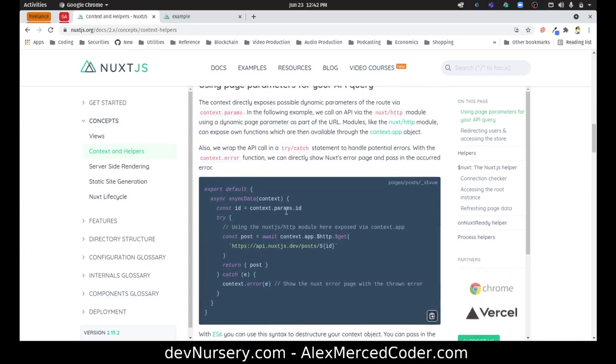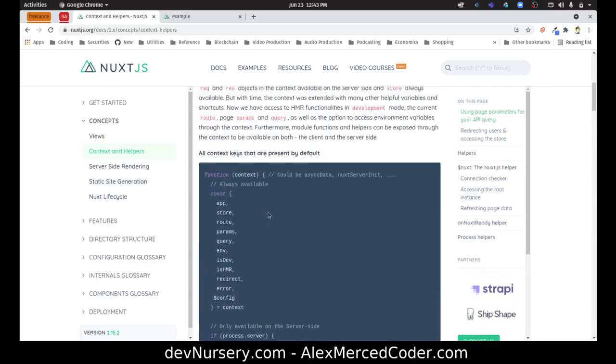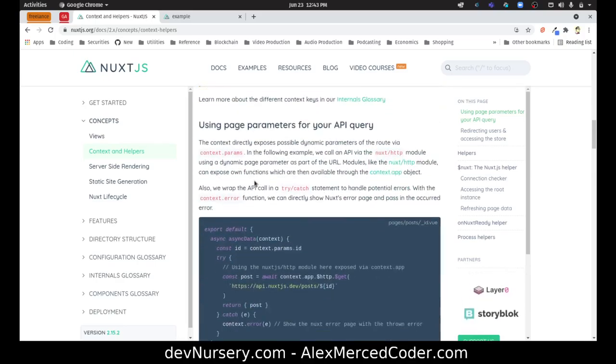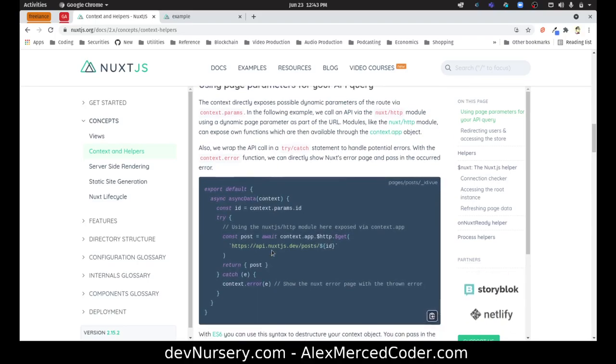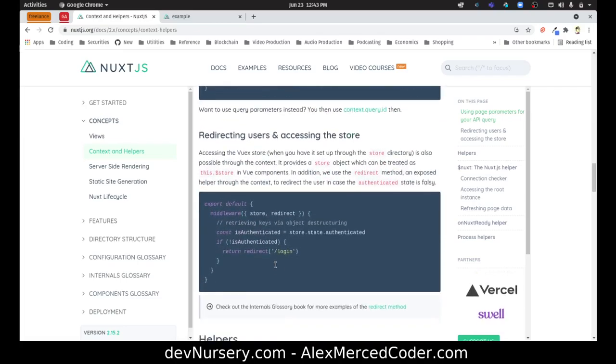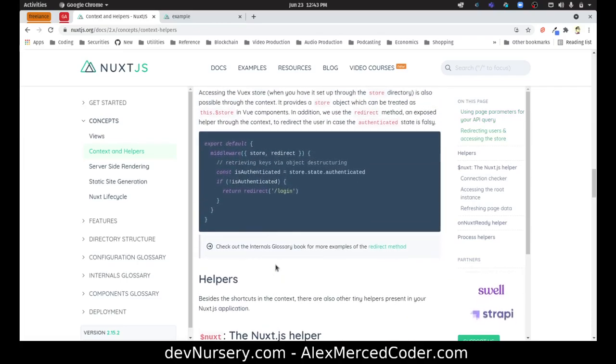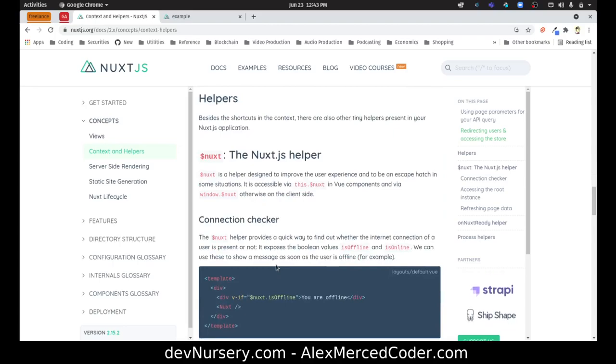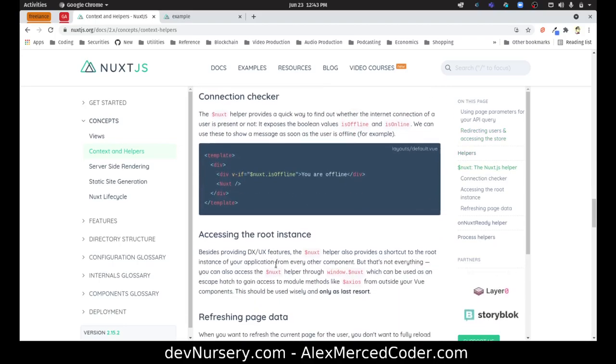Okay, well, let's see here. Export default. asyncData, is that how we have to do that? Function, all context keys. Context. Nuxt helper, connection checker.